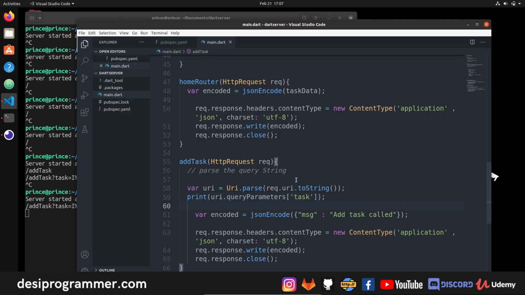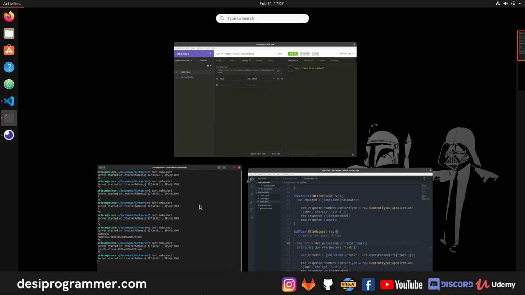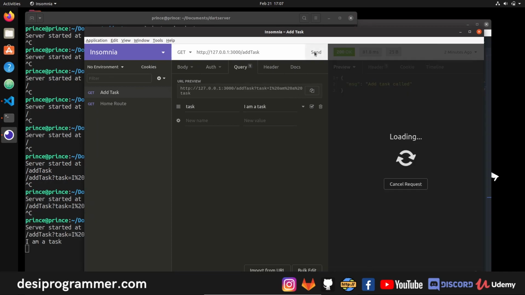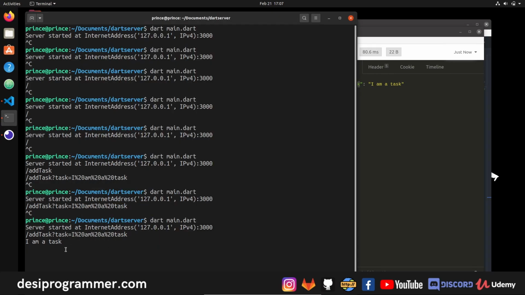And after that's done, I'm going to encode a value, which is this value. So let me just copy this, paste it here. Basically whatever task we are getting, I'm going to send it back. Now if I close and restart the server, and go back to Insomnia, I still have this simple task which says I am a task. Let's click on send. Here in the task, I get I am a task, and you can see on the console I'm printing I am a task.